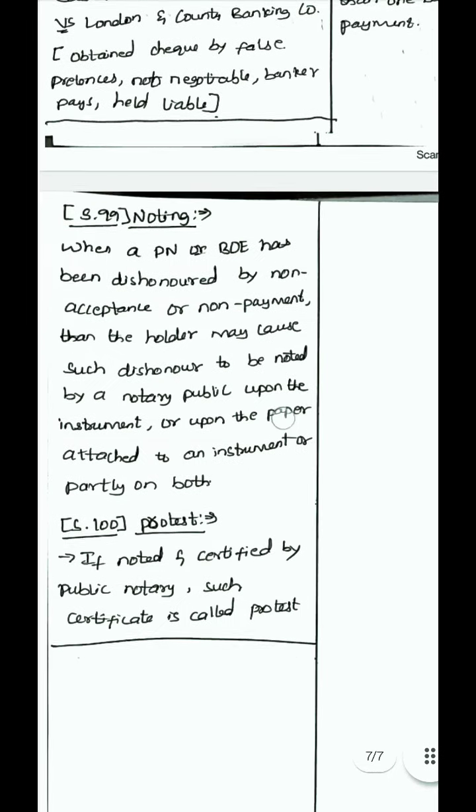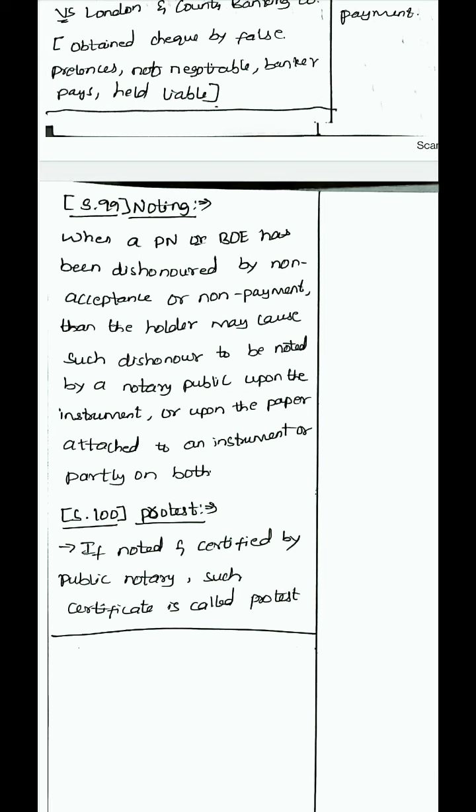The next concept is noting and protest. So what do you mean by noting? When a promissory note or bill of exchange has been dishonored by non-acceptance or non-payment, then the holder may cause such dishonor to be noted by a notary public upon the instrument or upon the paper attached to the instrument or partly on both. So if in a promissory note the promisor refuses to pay, or in a bill of exchange the drawee refuses to accept it, then they have been dishonored.